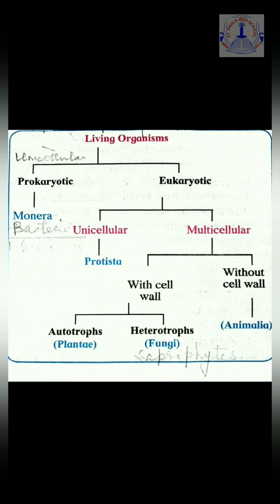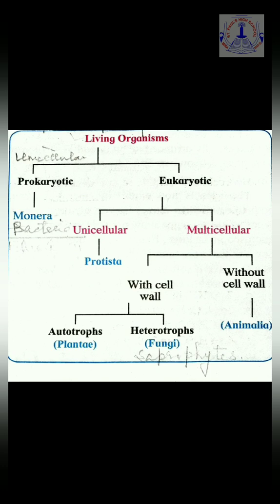Now, when we come to the other part, heterotrophs, it means such organisms which cannot prepare their own food and they are depending upon other living organisms for their food requirement. This is having one kingdom, which is fungi, or we can say fungus. This is a very common term, fungus. So fungus is having cell wall and it is heterotroph, that is not able to prepare its own food.